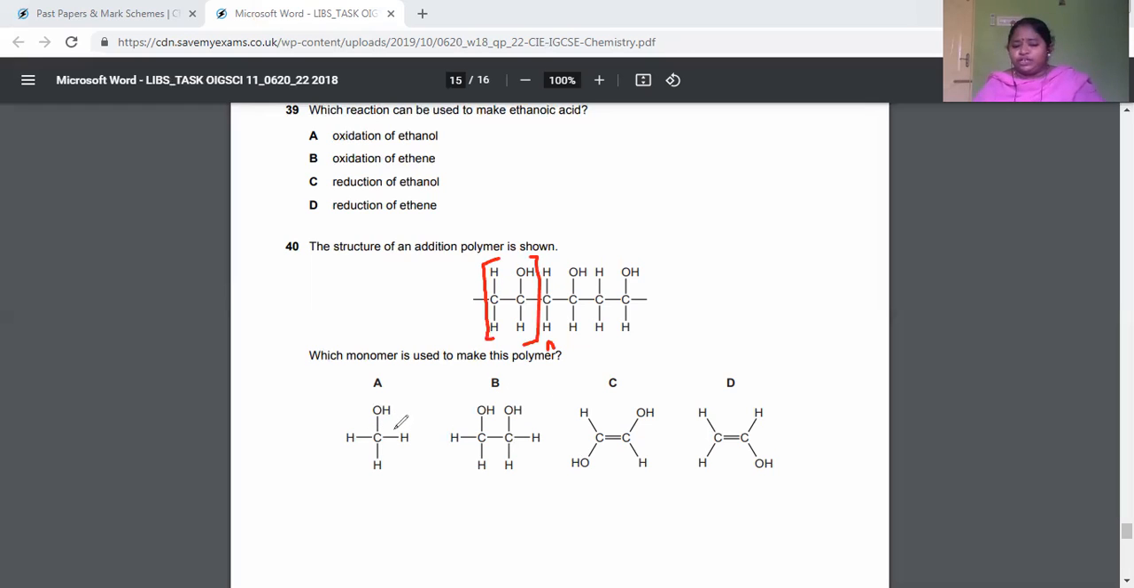So here only one carbon atom, no. But here two carbon atoms, both have hydroxyl, no, because only one carbon atom has hydroxyl. And if you see here again, both have hydroxyl, no. But here one carbon atom has two hydrogen, the other carbon atom has one hydroxyl. So this is the correct answer. This is how you have to find it.